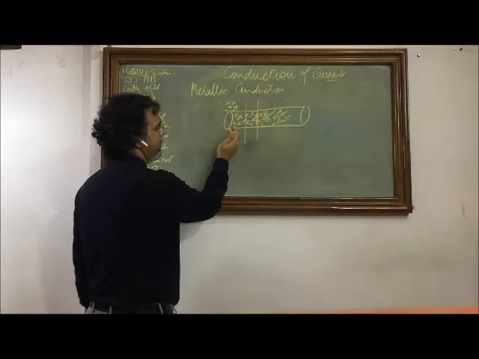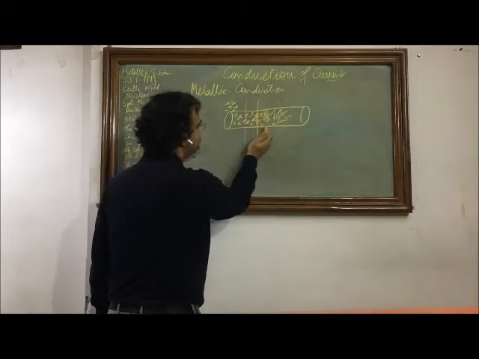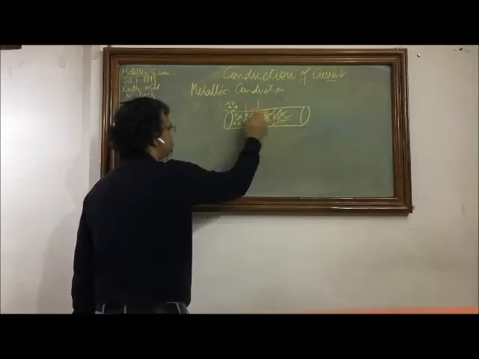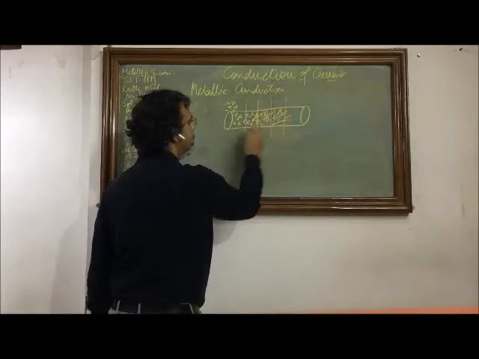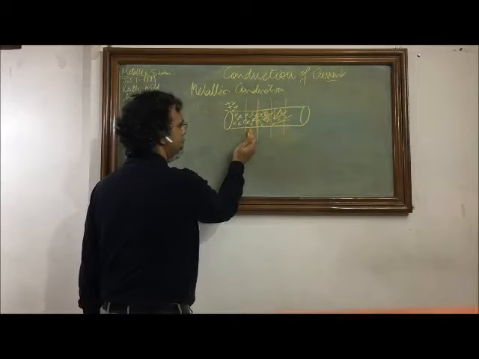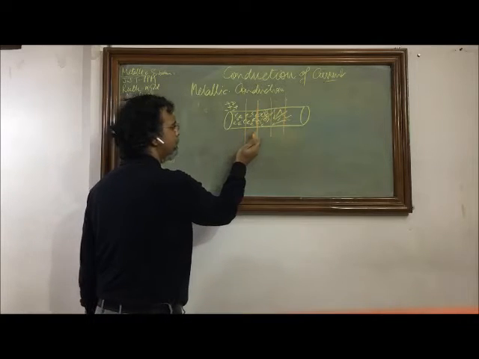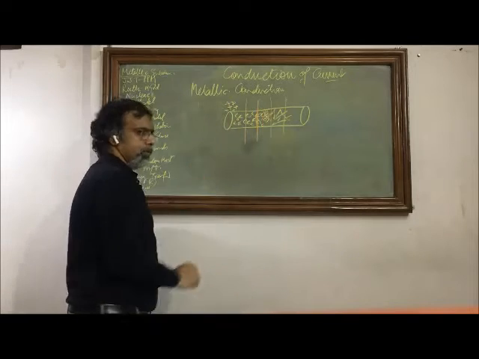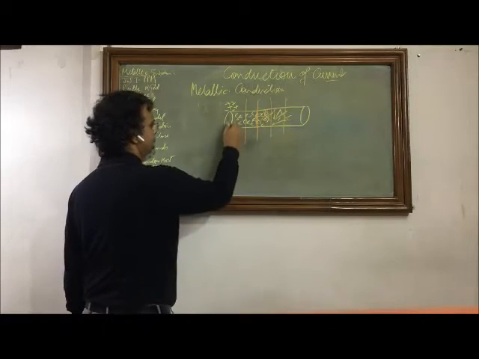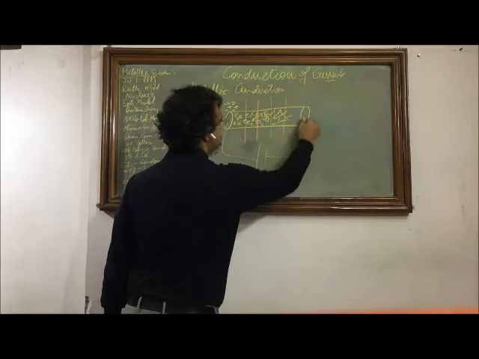Let's say if 15 electrons are moving in this direction, 15 are coming back to this area from several directions. Which means at any cross section there is no net charge crossing from one point to another point. So there is no net flow of charge and hence there is no current if there is no potential difference. But now when we apply a potential difference, let's say we have a battery here which applies a potential